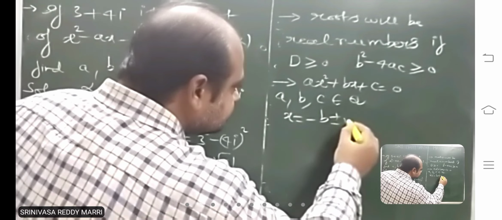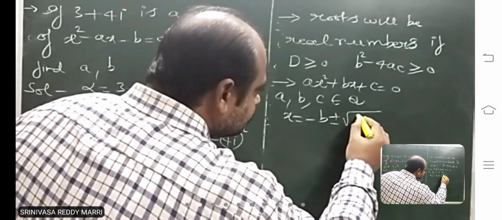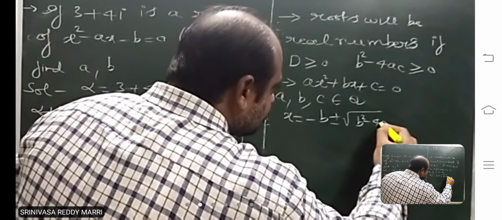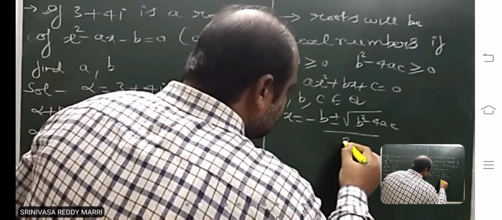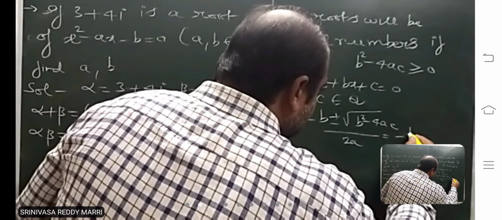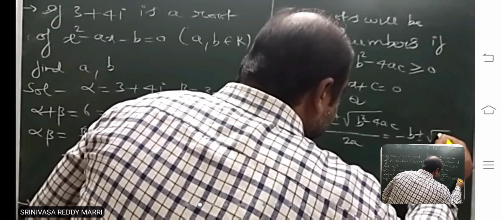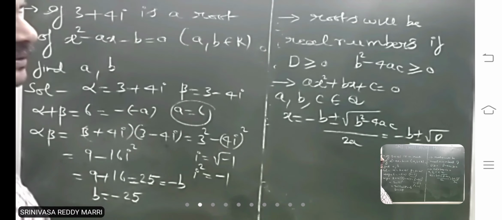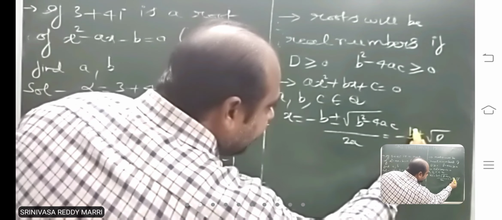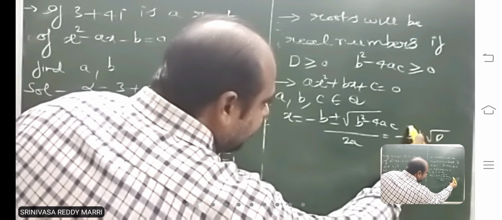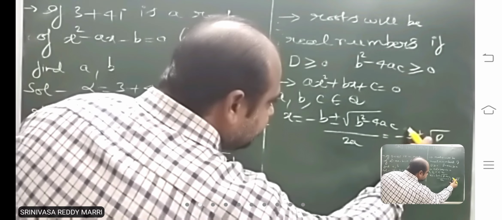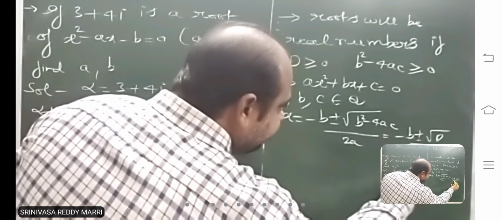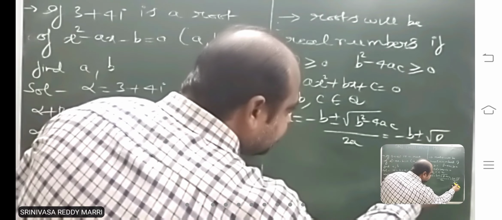This, minus b plus or minus root d divided by 2a. If you observe here, now minus b is a rational number, and 2a, if a is a rational number, the denominator 2a is a rational number.